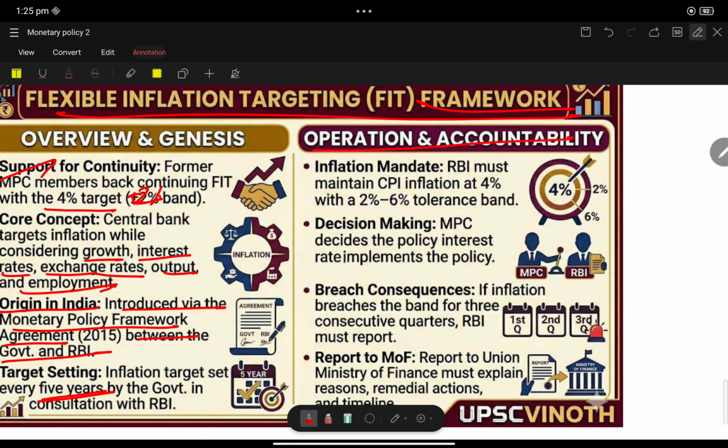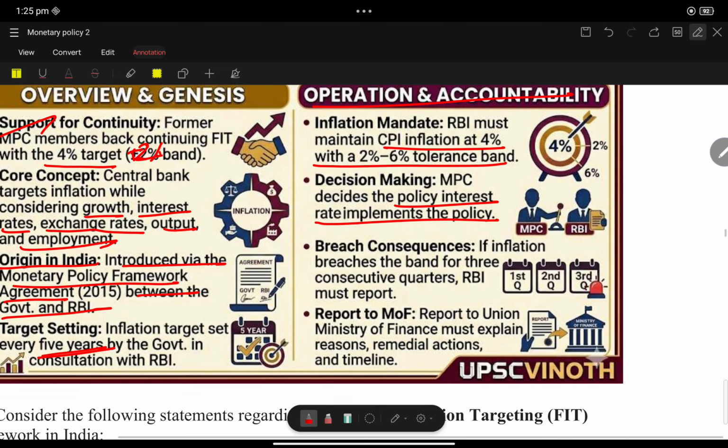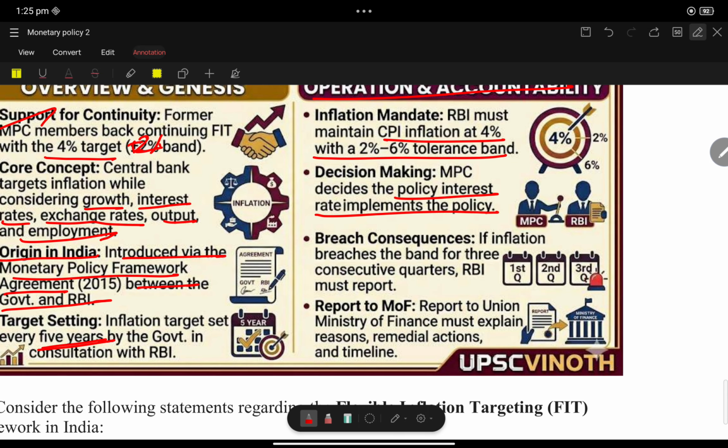Operational accountability. RBI must maintain CPI inflation at 4% with a 2 to 6 tolerance. Decision making: the Monetary Policy Committee decides and implements the policy interest rate. You know that our decision making is done by the Monetary Policy Committee. Breach consequences: if inflation breaches the band for 3 consecutive quarters, RBI must report.